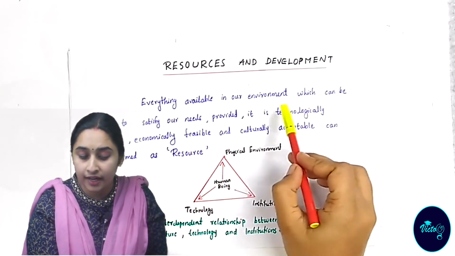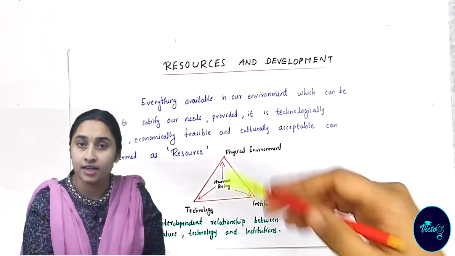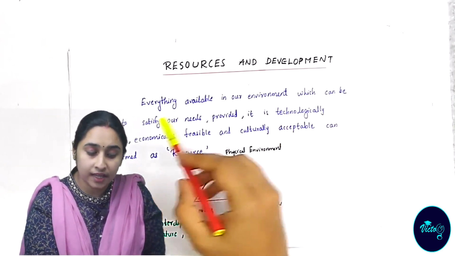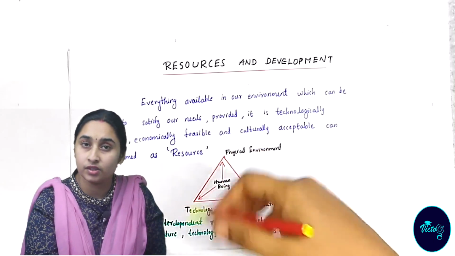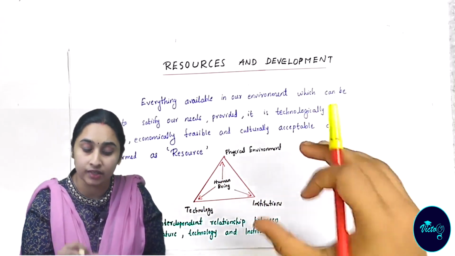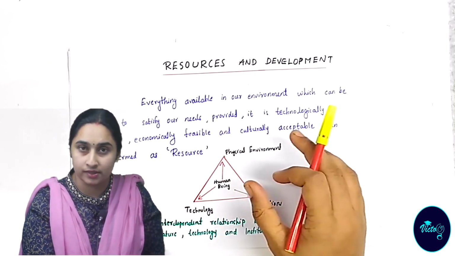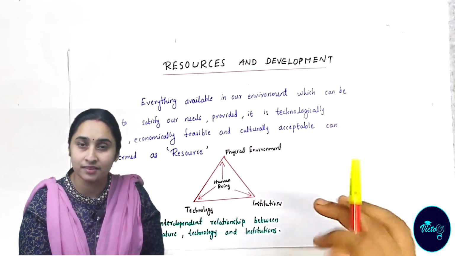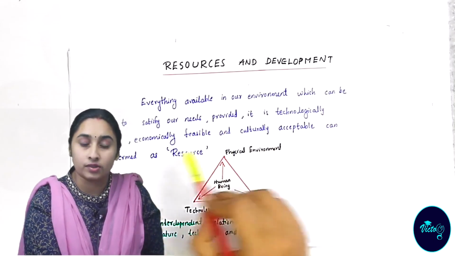Everything available in our environment. Environment means our physical environment or nature, which can be used to satisfy our needs. That is useful to human beings. They can satisfy our needs. Is known as resources. The definition is not complete. Three conditions are also given.